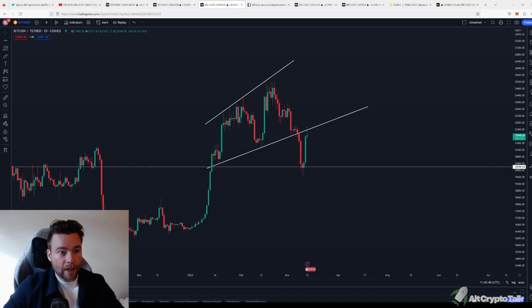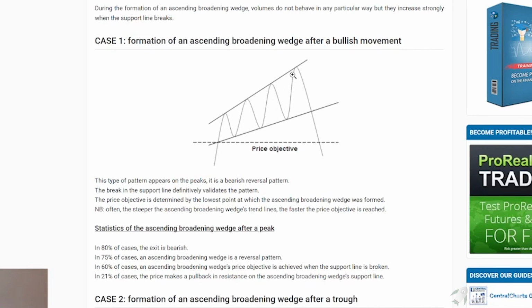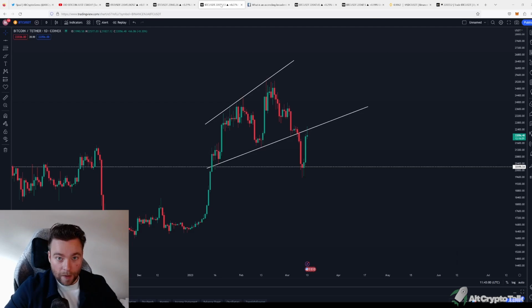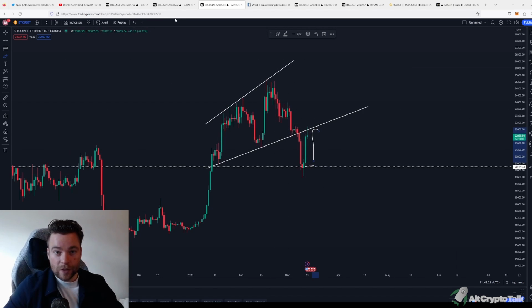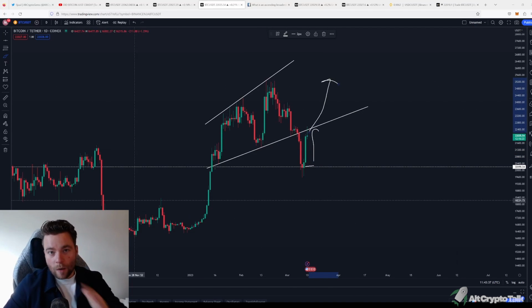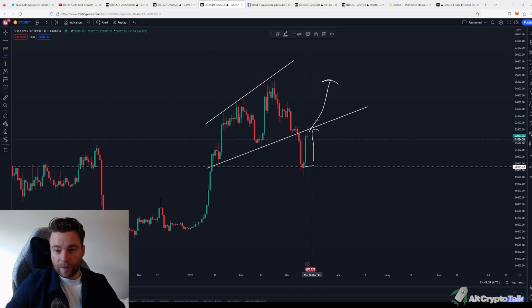Now, looking at the 1 day time frame, we actually talked about an ascending broadening wedge in the previous video, where I've shown an example happening over here, where the question was, will we actually hit the same price objective again? And like we said in the video, we hit that exactly. We talked about these lines and the price objective, which happened over here, and we actually fell down and dropped pretty much exactly onto the price objective. And we have now started to bounce up from this objective and back onto the wedge pattern again. And the question is, just like we said on the other time frame, will we actually break through and continue on an upwards momentum?